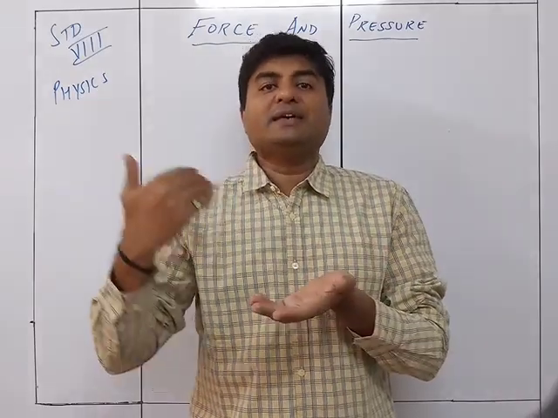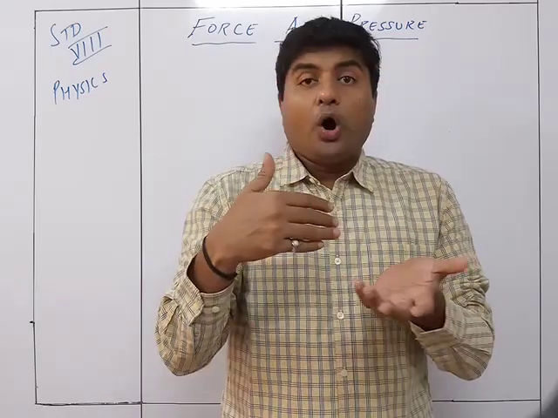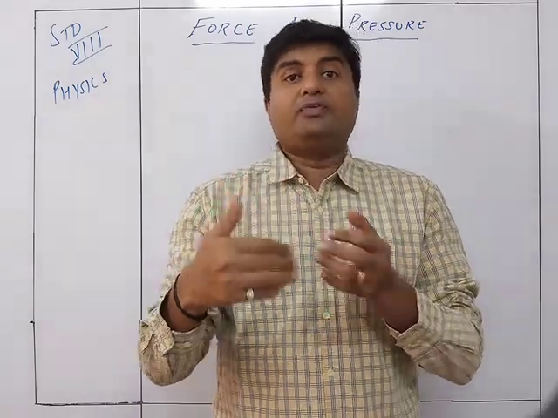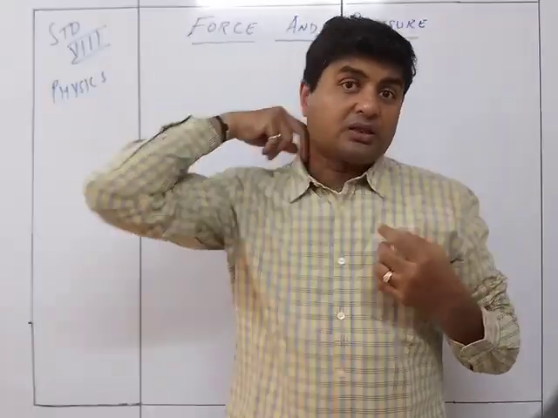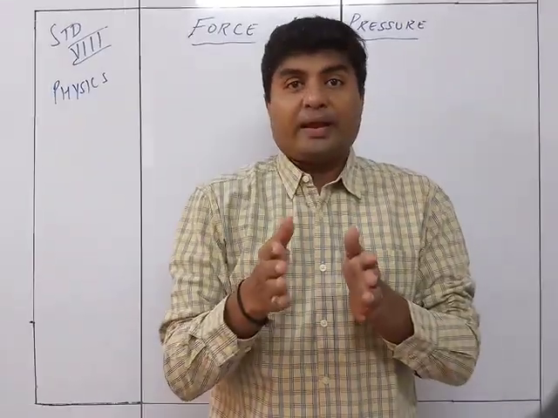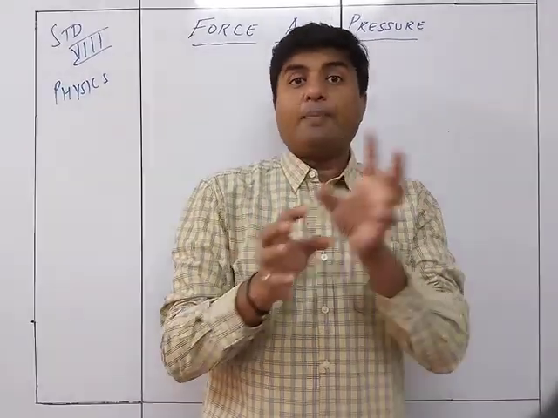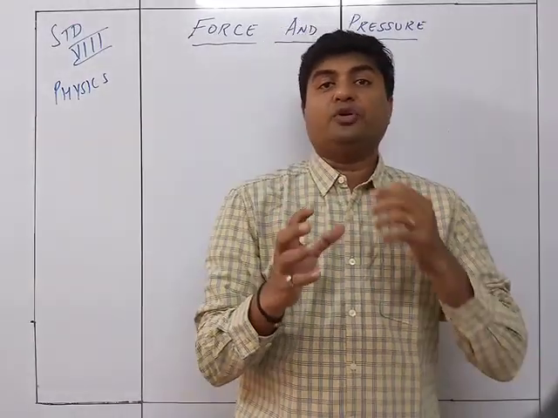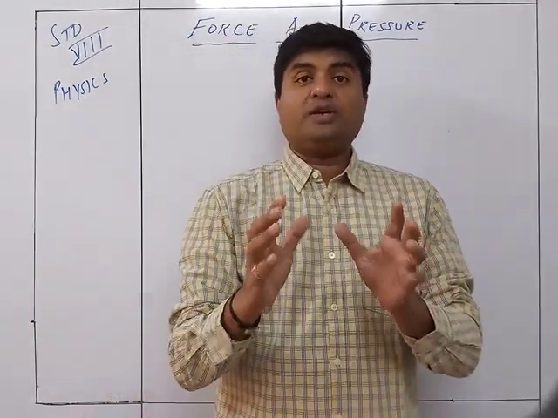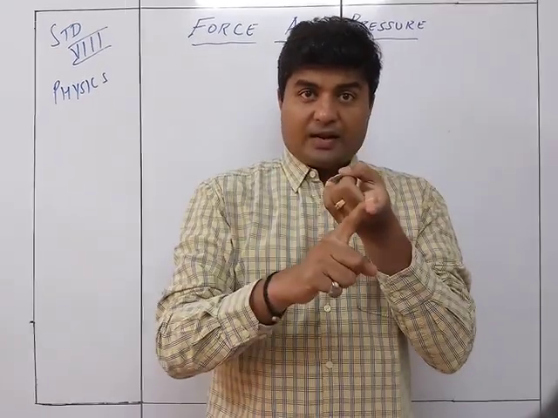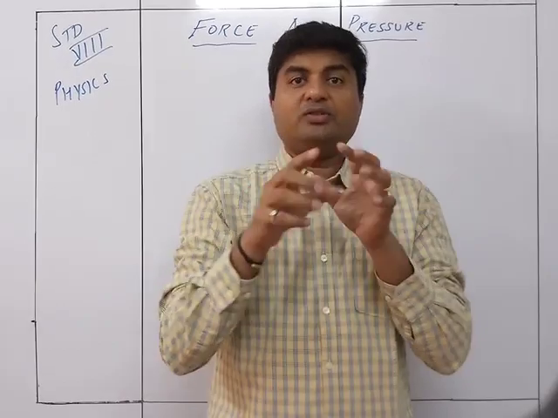So in this way, the different things a force can do to an object is that it can either make it start moving, that is it was at rest and starts moving, or it is moving and it is stopped. That is the second thing. And the third thing could be, if it is moving, it just changes the direction of the motion. So this is about motion. With regards to motion, it can either start a body or stop a body or change the direction of the body. That is one thing about force.